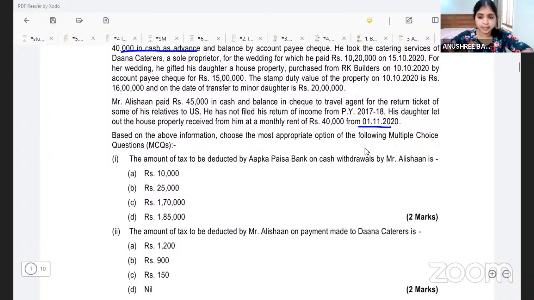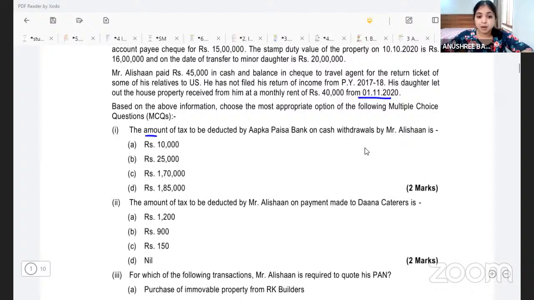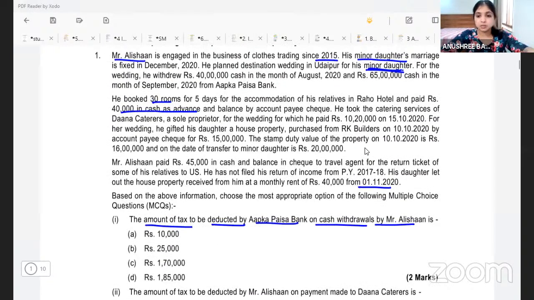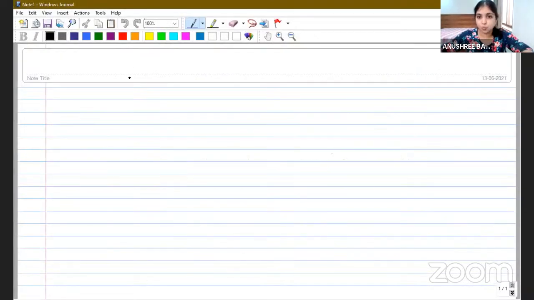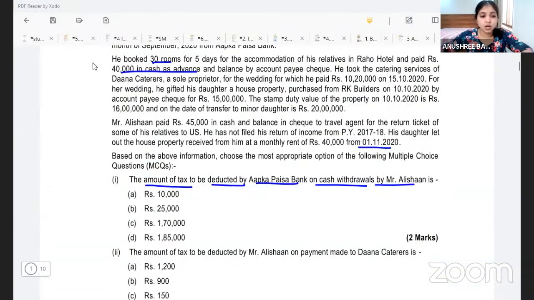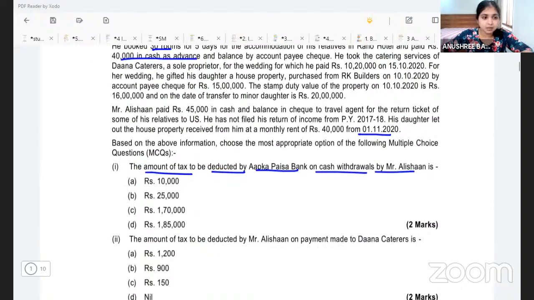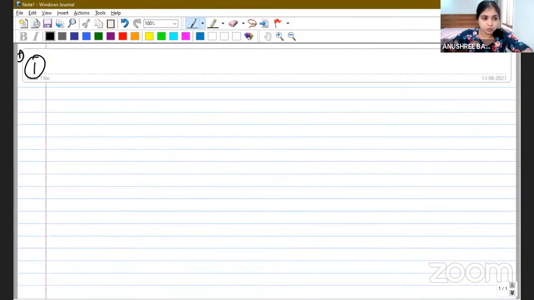Now going ahead, look at the MCQs. The amount of tax to be deducted by Aapka Paisa Bank on cash withdrawals by Mr. Alishan will be what? They're asking us about the TDS on cash withdrawals. Now here, I'm sure you would be remembering section 194N. Try recalling section 194N. Question number 1, we are doing subdivision 1. What does section 194N say?